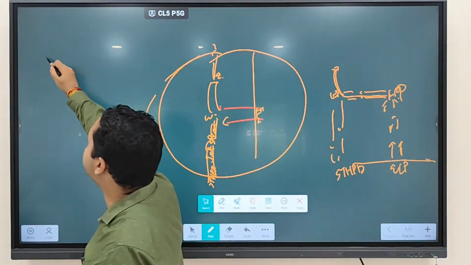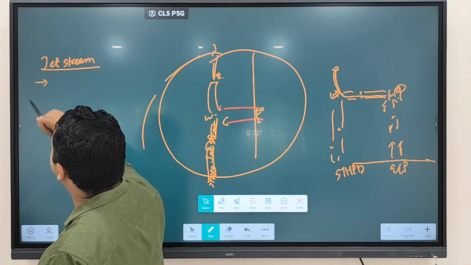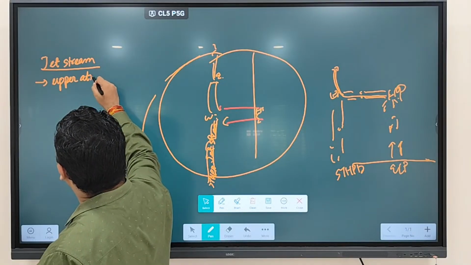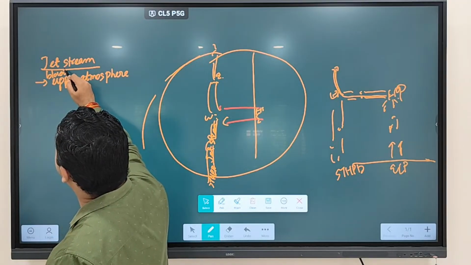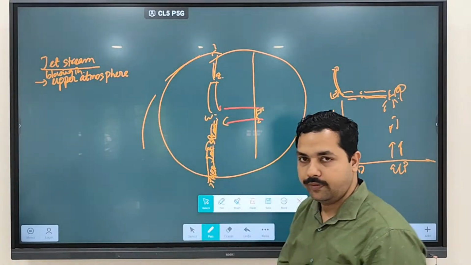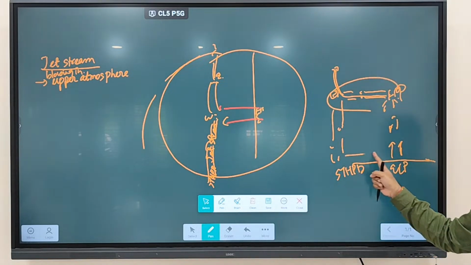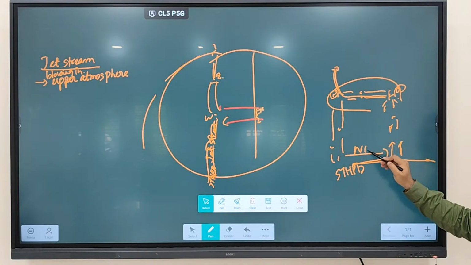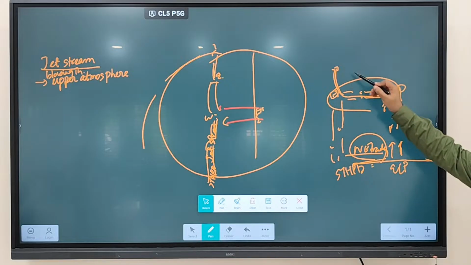The first thing you have to keep in mind is that jet streams are blowing in the upper atmosphere, not in the lower atmosphere. In the lower atmosphere, what is blowing over here? Which wind? The northeast trade wind.